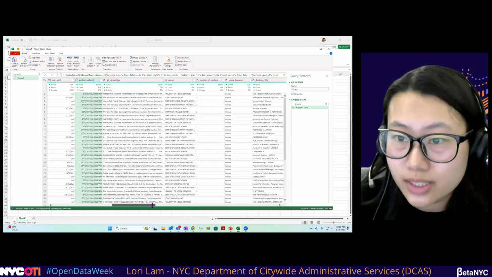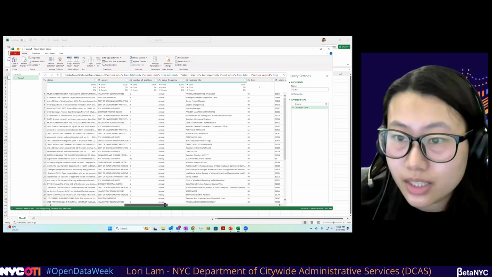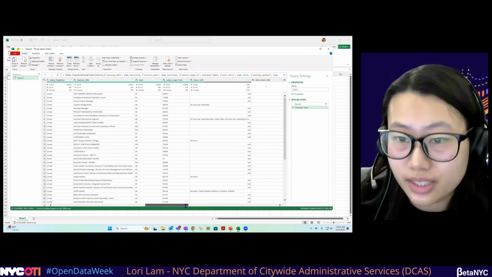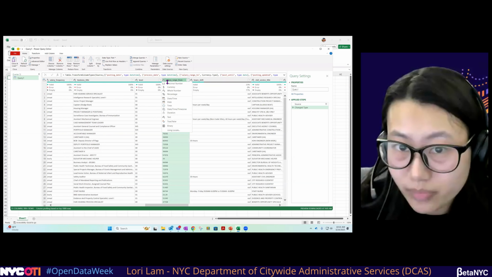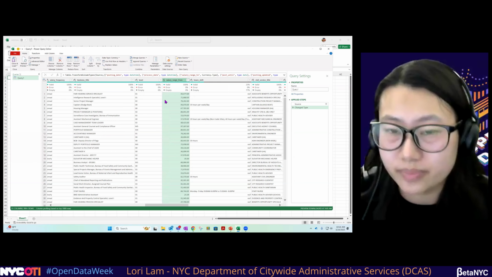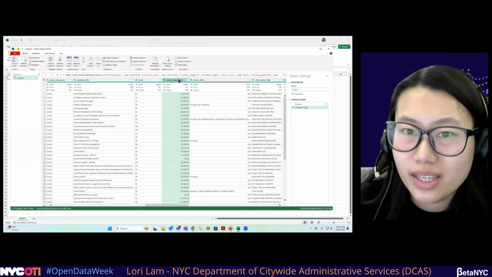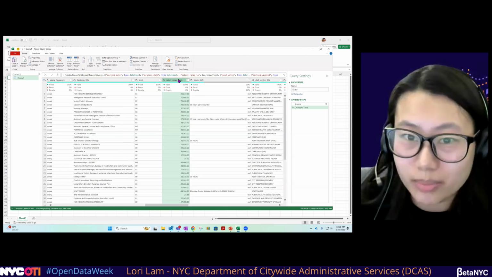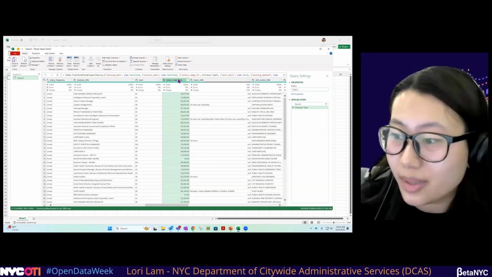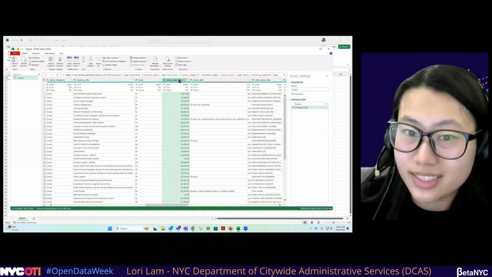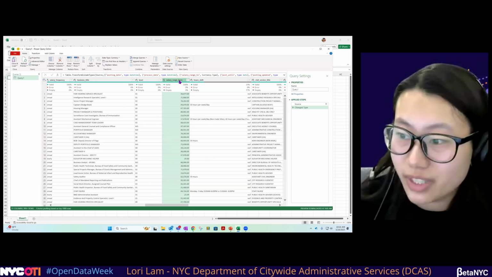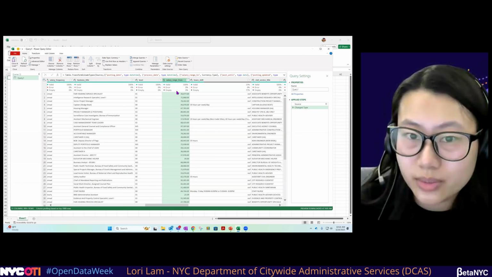Let's keep scrolling. Business title, we have level, and now we see salary range from. We want to first change that to currency. And if you're using Excel, you would know that having to rearrange columns is quite complicated. You would have to either cut and paste, copy and paste, and then delete your old column to rearrange and to insert the new column.